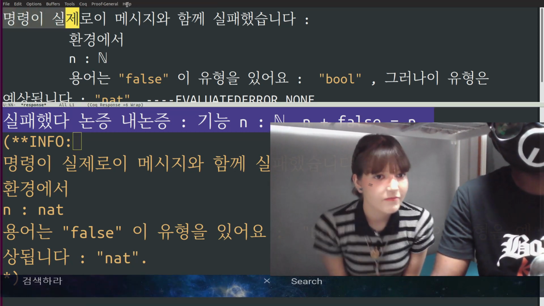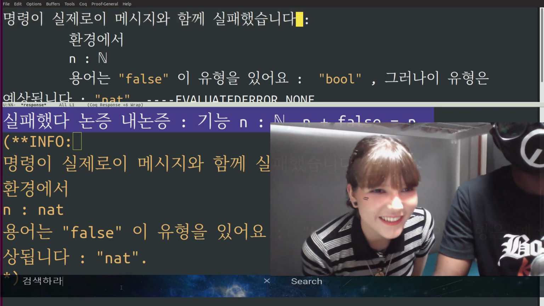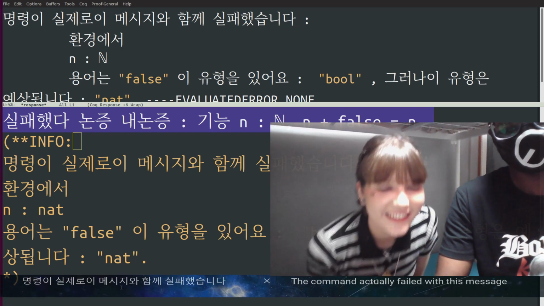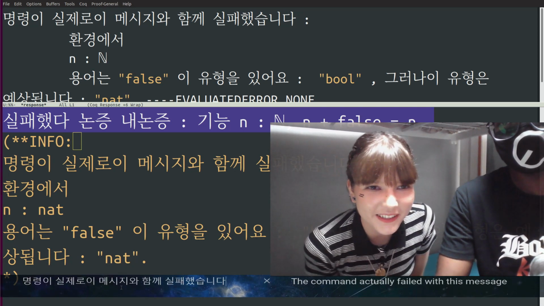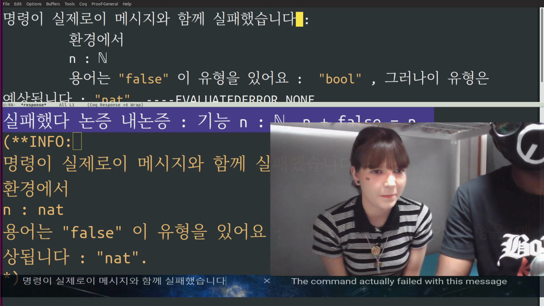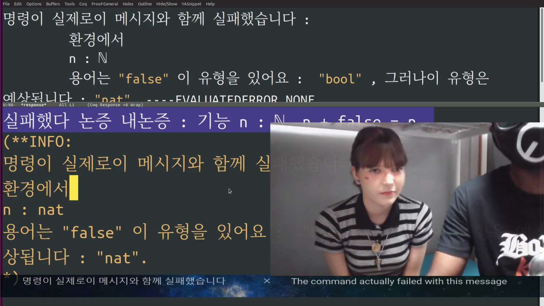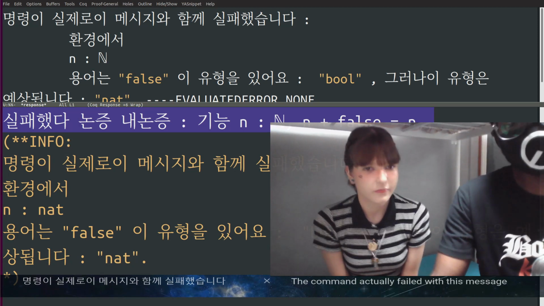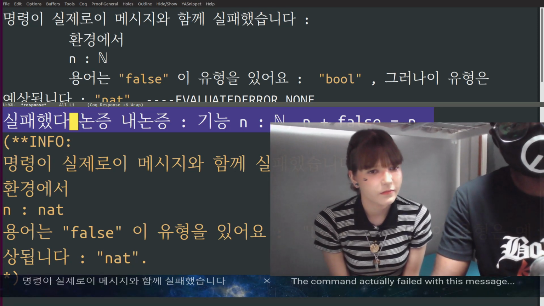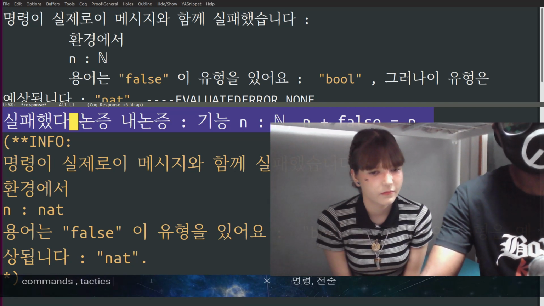So can you read this here? Too difficult. 명령이 실제로이 메시지와 함께 실패했습니다. Yes. So it means the command has indeed failed with this message. So when you make an error, it will give this information. So everything is translated. What we did is we translate the commands plus the syntax plus the error messages.